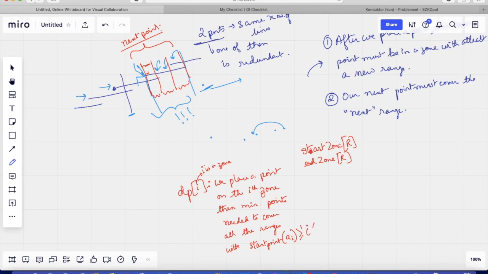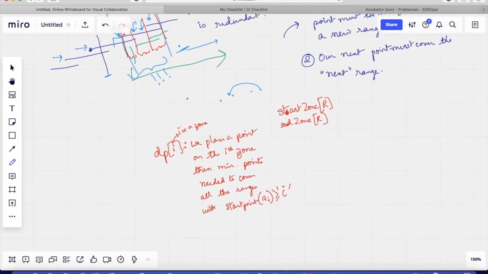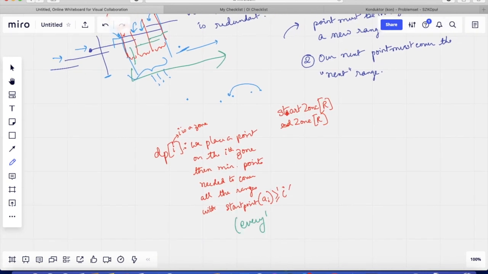So that means that if I place a point in this zone, let's say here, then what is the minimum number of points that is needed to cover all the ranges that start after this zone? So it may have started from this zone, it may have started from this zone, and so on. So everything to the right effectively. This is how we usually do DP, right? We iterate over some sequence of values and we assume that we have already calculated a prefix or a suffix till that value, and we can update our DP using those values.